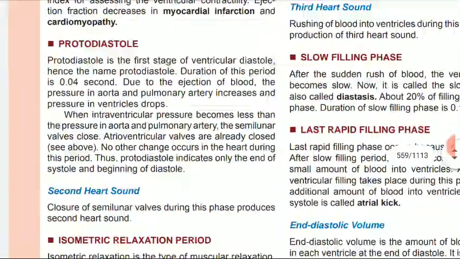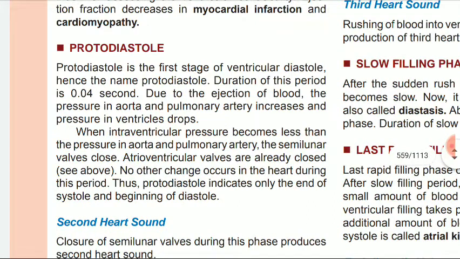Then we come to the protodiastole. What is protodiastole? Protodiastole is the first stage of the ventricular diastole, hence the name. Duration of this period is 0.04 second. Due to the ejection of the blood, the pressure in the aorta and pulmonary artery increases and the pressure in the ventricle drops. When the intraventricular pressure becomes less than the pressure in the aorta and pulmonary artery, the semilunar valve closes.